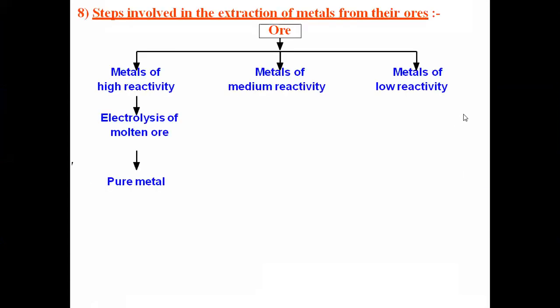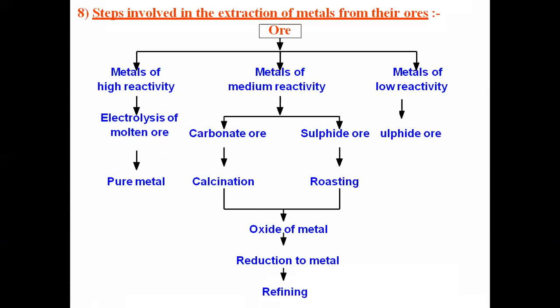So from the sulfide form of a low reactive metal, the sulfide ore first undergoes a roasting process because we have to convert it into oxide form. Then again we carry out the reduction, that is, the oxide form of the metal is reduced. Then we have to carry out the refining technique. So these are the different forms depending on which metal we are extracting. If you are extracting a low reactive metal, the technique is different. If you are extracting a medium reactive metal, it is different, and if it is of high reactivity, it is different. So we'll see them one by one.